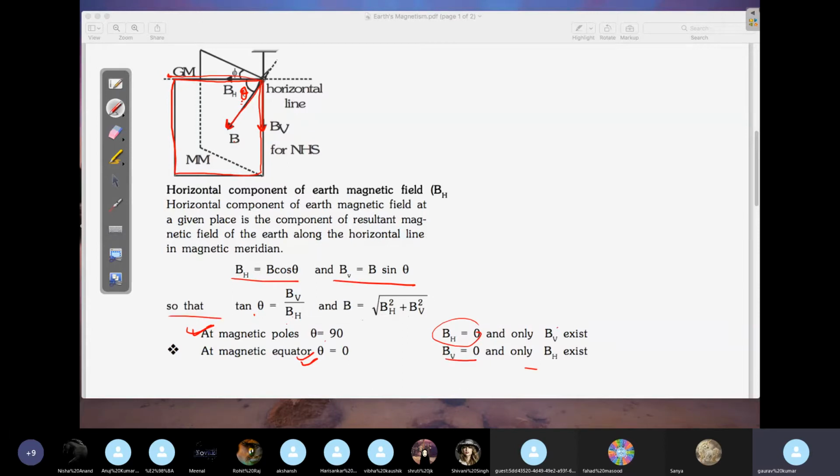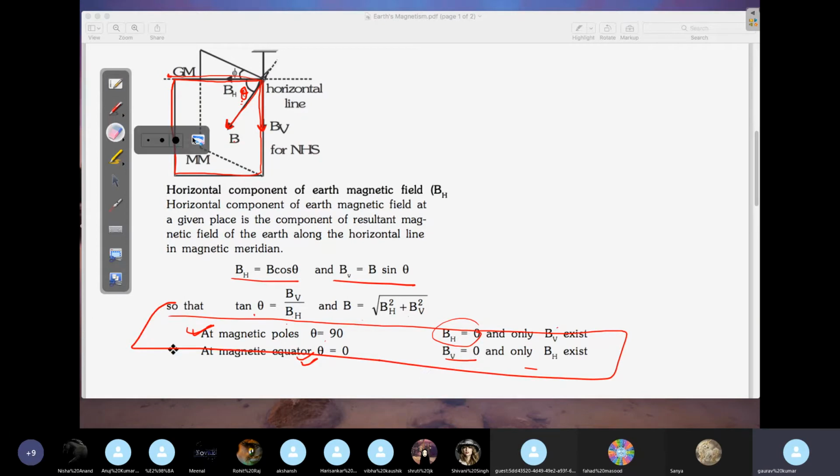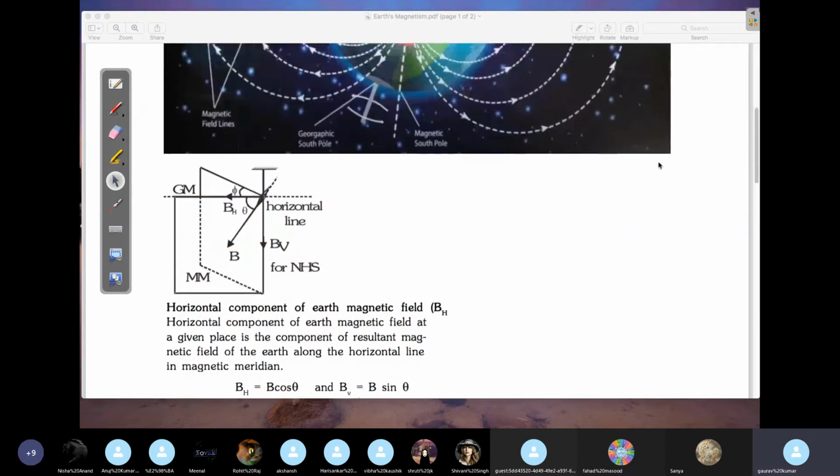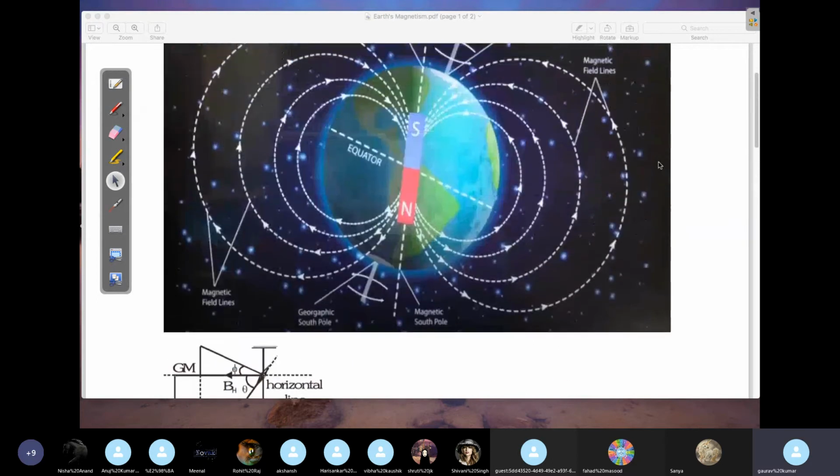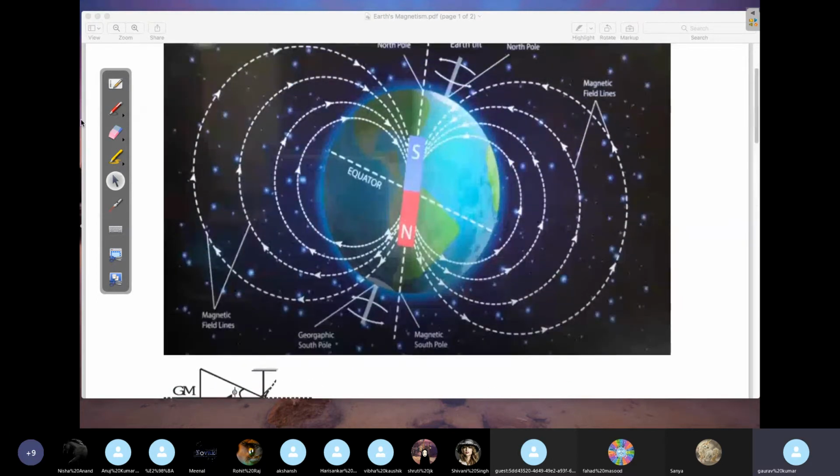This is a very, very important thing. They keep asking questions based on these things in your objective papers. This PDF I have already shared with all of you on the group, so you can always see it from there. What is important is to understand what exactly you are doing here. Let me repeat it one last time.